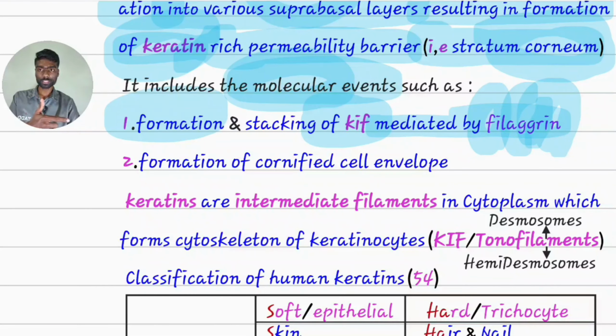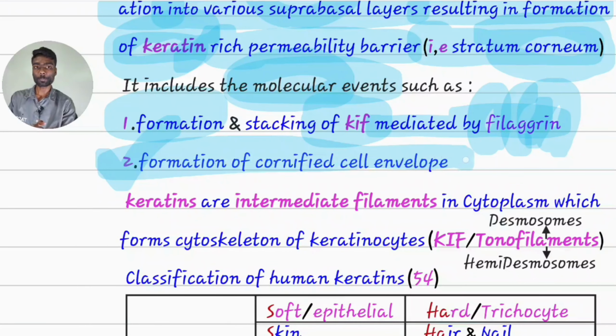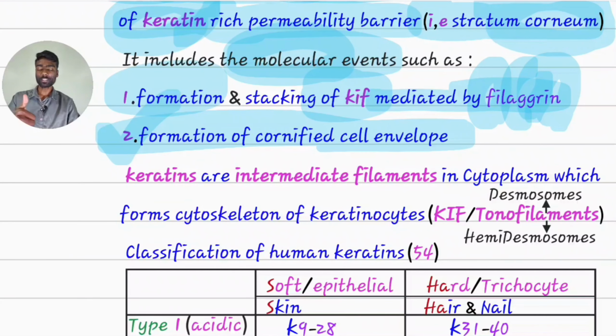Along with it, in keratohyalin granules, loricrin, involucrin, like that, many proteins are there. Next, formation of the cornified cell envelope in stratum corneum. Clear? Formation and stacking of keratin intermediate filaments, formation of cornified cell envelope. We will see one by one.